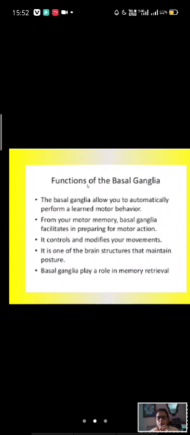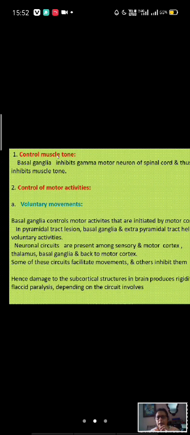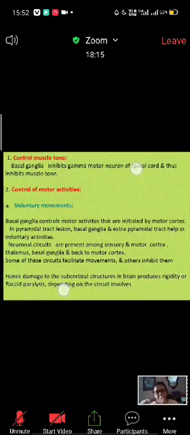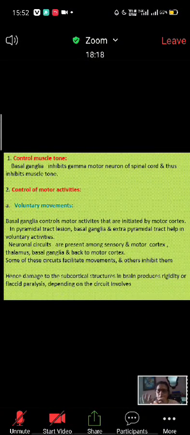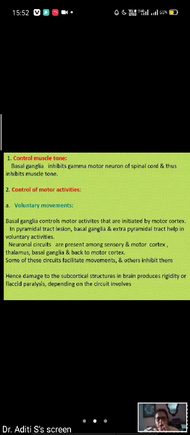So first is muscle tone. It controls muscle tone. How? Basal ganglia inhibit the gamma motor neuron of the spinal cord and thus inhibit muscle tone. Actually, by its action through the cerebral cortex, you know the cerebral cortex pyramidal tract controls the lower motor neuron. What are the lower motor neurons? Lower motor neurons are the spinal cord motor neurons. These come from alpha and gamma motor neurons; these neurons going from the anterior gray horn to the periphery are called the lower motor neurons. And what is the main function of the lower motor neuron?